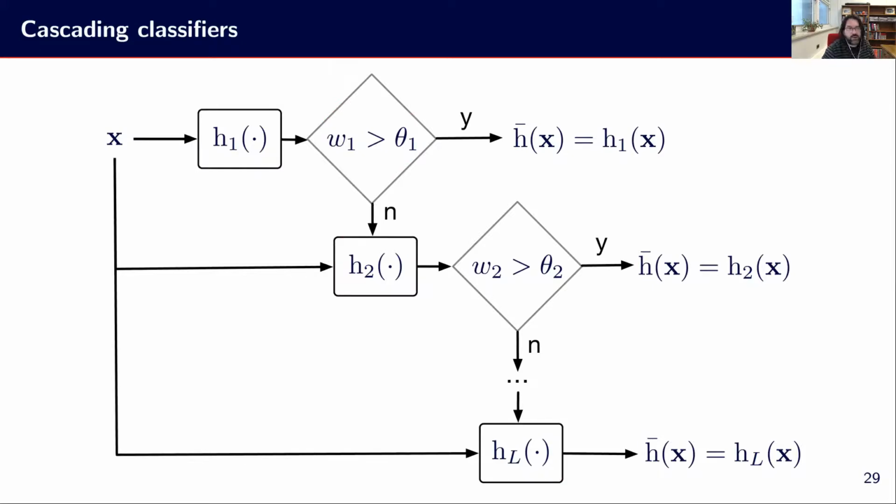And this model is particularly interesting for real-time processing. When we have to process things in real time, possibly having a stream of images, a stream of data that is coming fast, we may not be able to apply the most complex classifiers at the end of the cascade to all samples. We will be overwhelmed in terms of the amount of data to process. So with this model, we will just keep some of them to go to the more complex classifiers, but the easiest ones will be processed with one of the first stages, which should be fast.